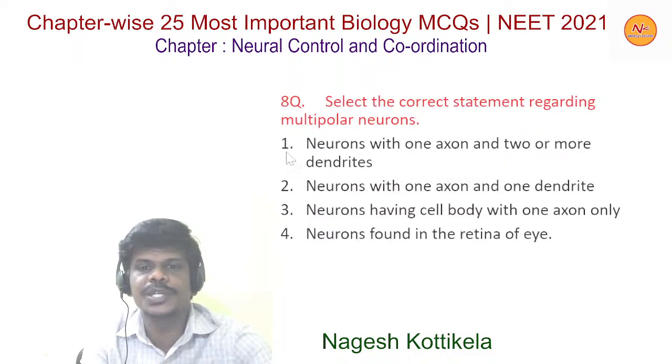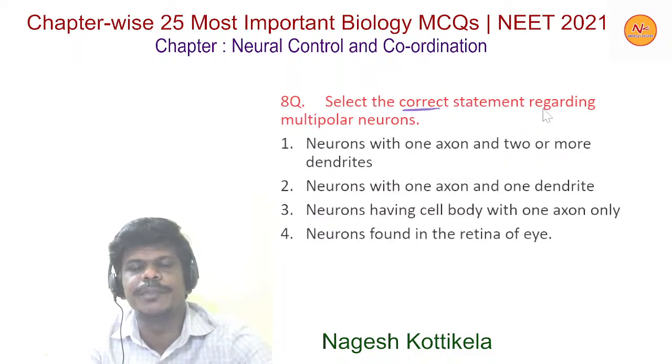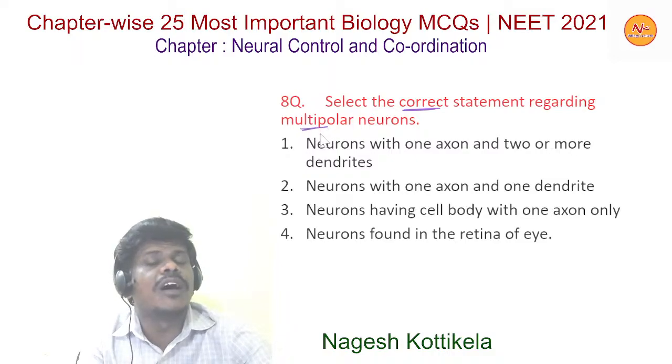Now moving to the next question, select the correct statement regarding multipolar neurons.